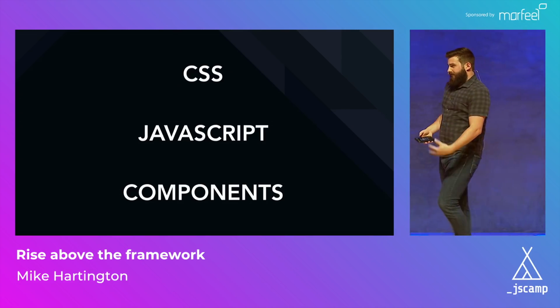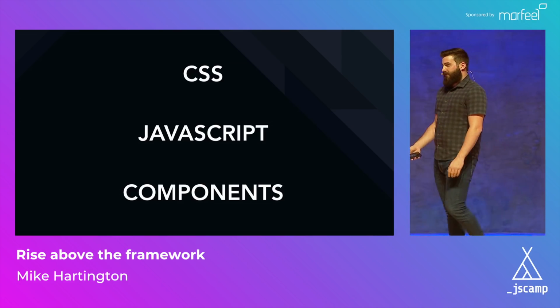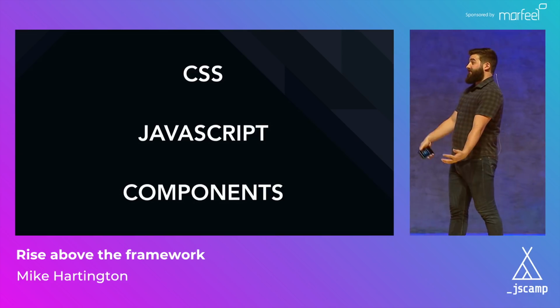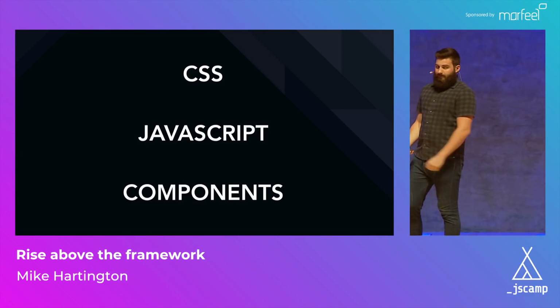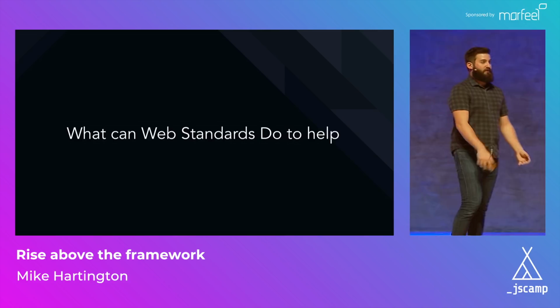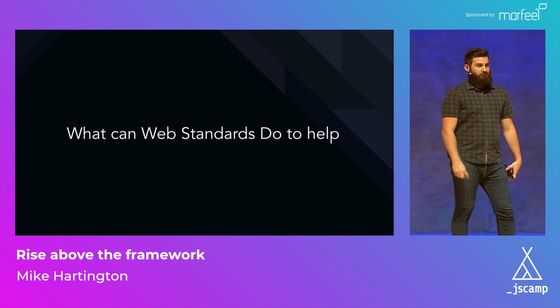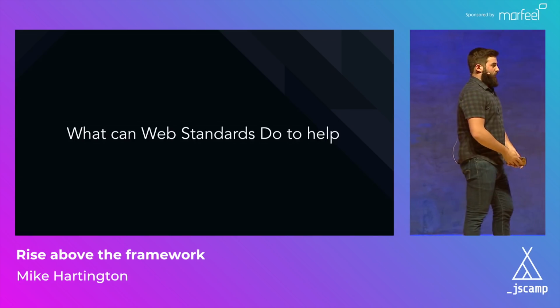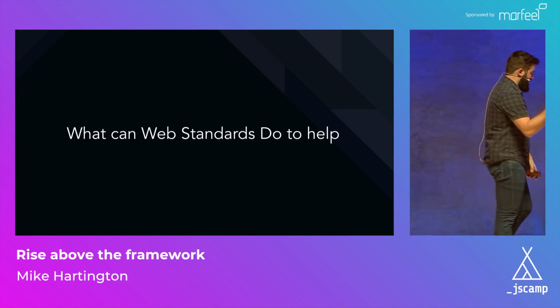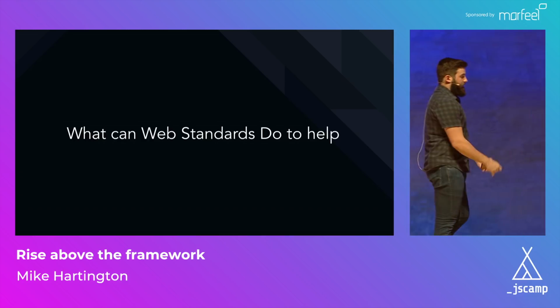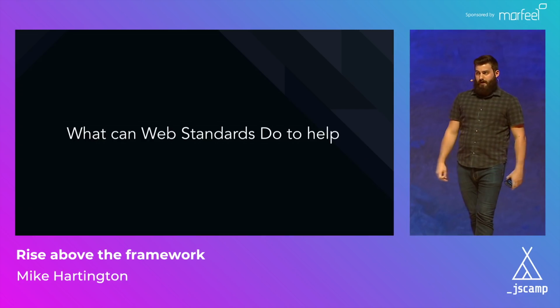So what I would really encourage you all to think about is, next time you go to a new app, or if you have an existing app that you are maintaining, think about what can I do with web standards today? What can I do to replace a portion of my app with web components? What can I do to replace my CSS and JavaScript library with CSS variables and Shadow DOM?